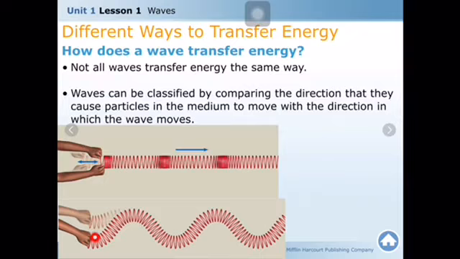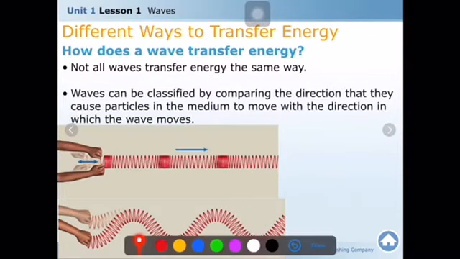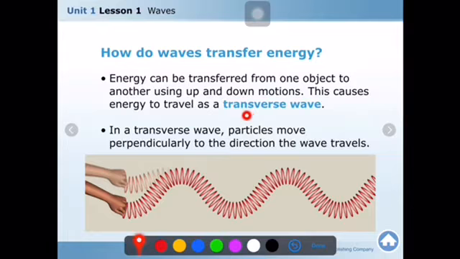How about here? The movement of the particles is up and down, and the movement of the wave is forward. Do you see, they are perpendicular to each other. How do we call them by different names? You see, energy can be transferred from one object to another using up and down motion. This causes energy to travel as a transverse wave.